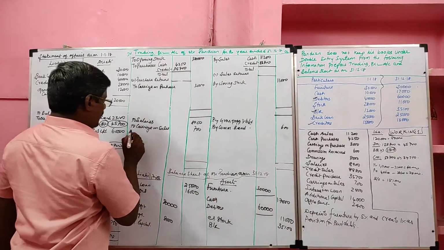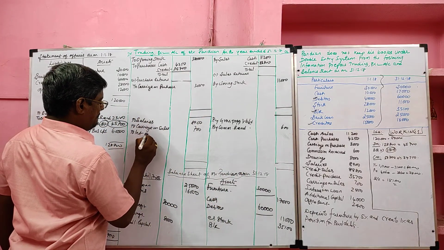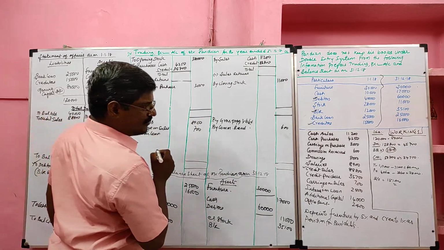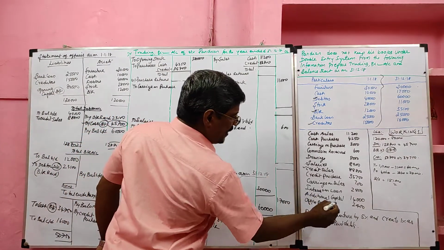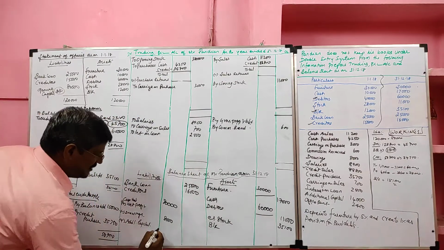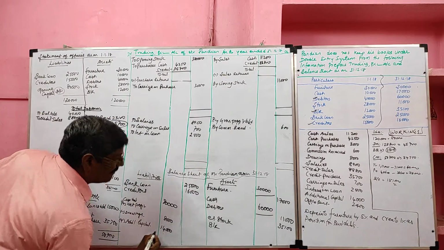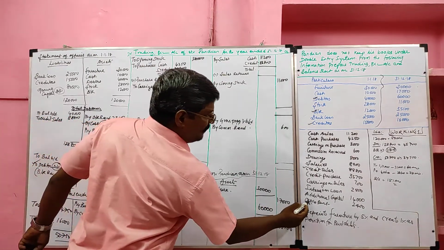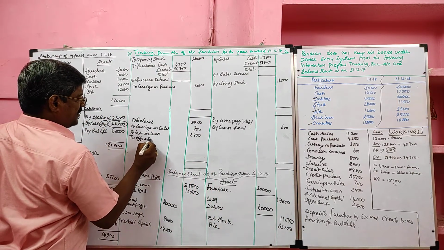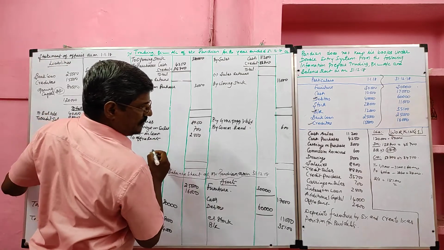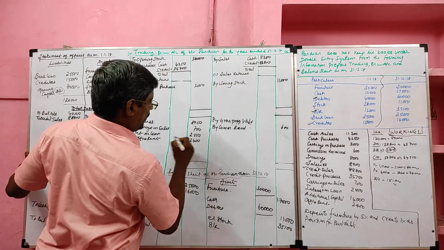Then interest on loan, profit and loss account debit side 2,500. Then additional capital should be added with the capital. Then office rent, profit and loss account debit 2,400.